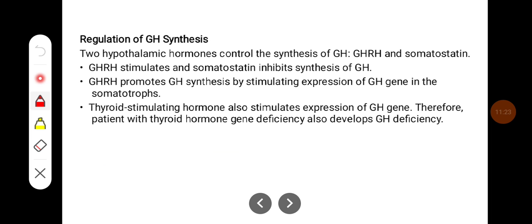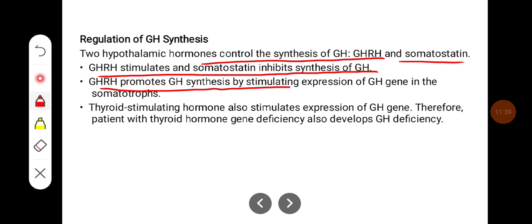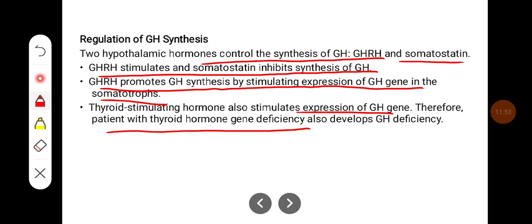Two hypothalamic hormones control the synthesis of growth hormone, that is, growth hormone releasing hormone and somatostatin. Growth hormone releasing hormone stimulates and somatostatin inhibits the synthesis of growth hormone. The GHRH promotes growth hormone synthesis by stimulating the expression of the growth hormone gene in the somatotrophs. Thyroid hormone also stimulates expression of the GH gene. Therefore, a patient with thyroid hormone deficiency also develops growth hormone deficiency.